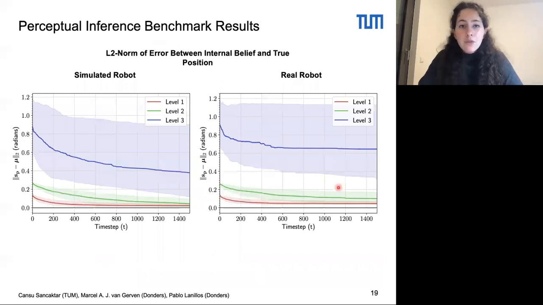And on this slide, you find the benchmark results for the real robot compared with the simulated robot results, specifically on the L2 norm of error between the internal belief and the true joint angles. And as you can see here, the real robot results aren't as good as the simulation, which is expected since the images in the real world are noisier, for example, due to lighting differences and the reflective surface of the robot.